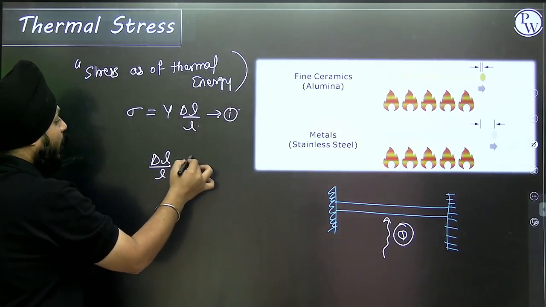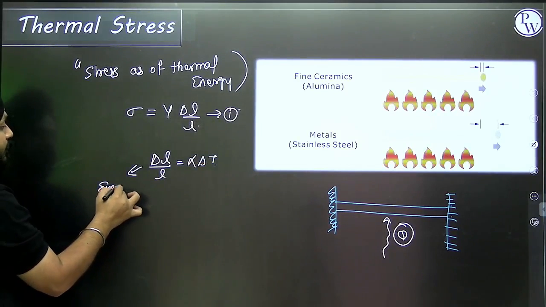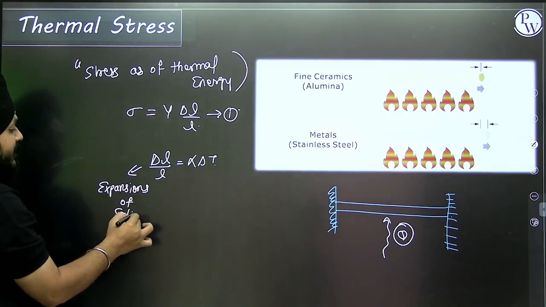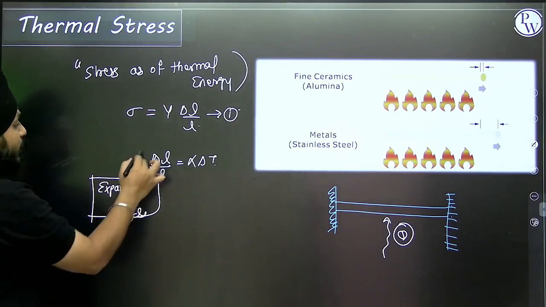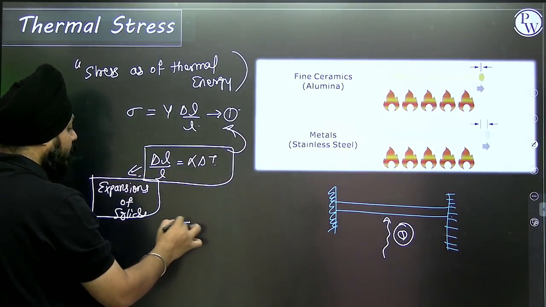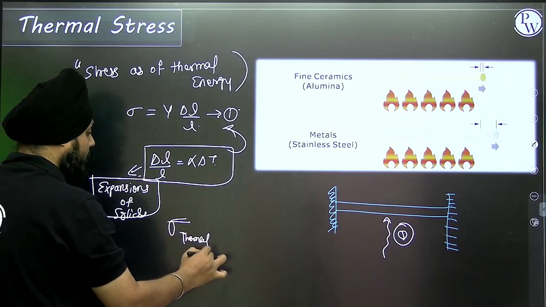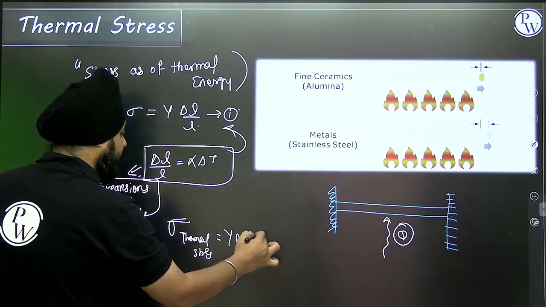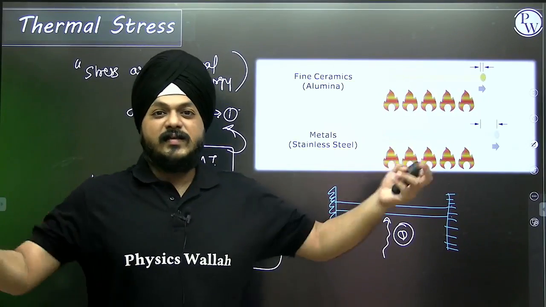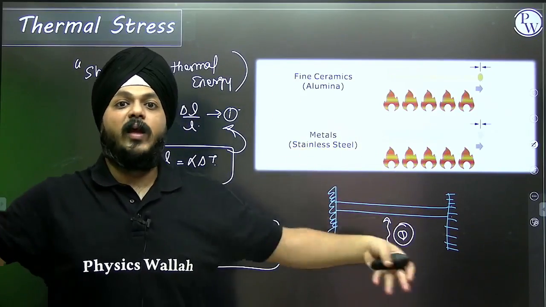According to the concept of expansion in solids that we are going to see in the next chapter, we can use this equation, and if I replace this value, I get the thermal stress as Y alpha delta T. If stress is because of a mechanical force, we define it as tensile or compressive stress.